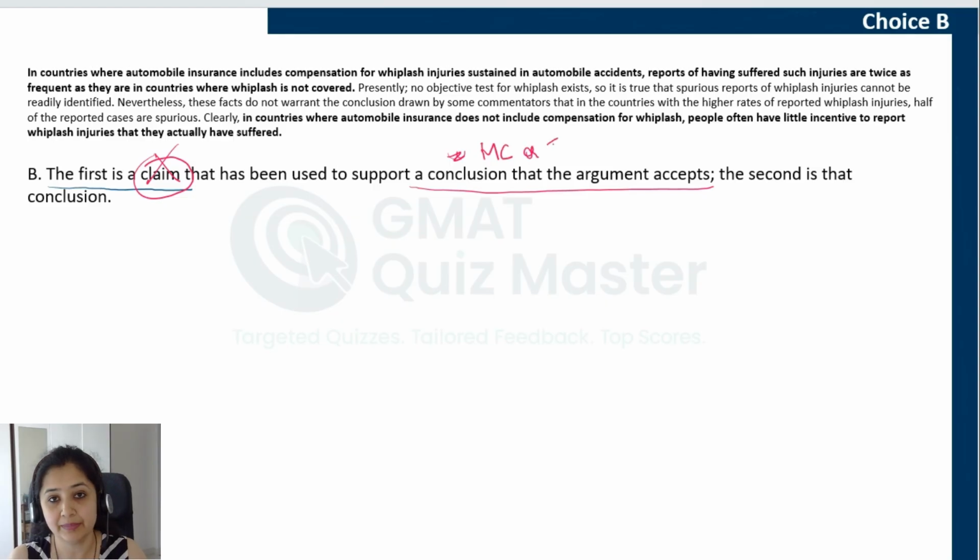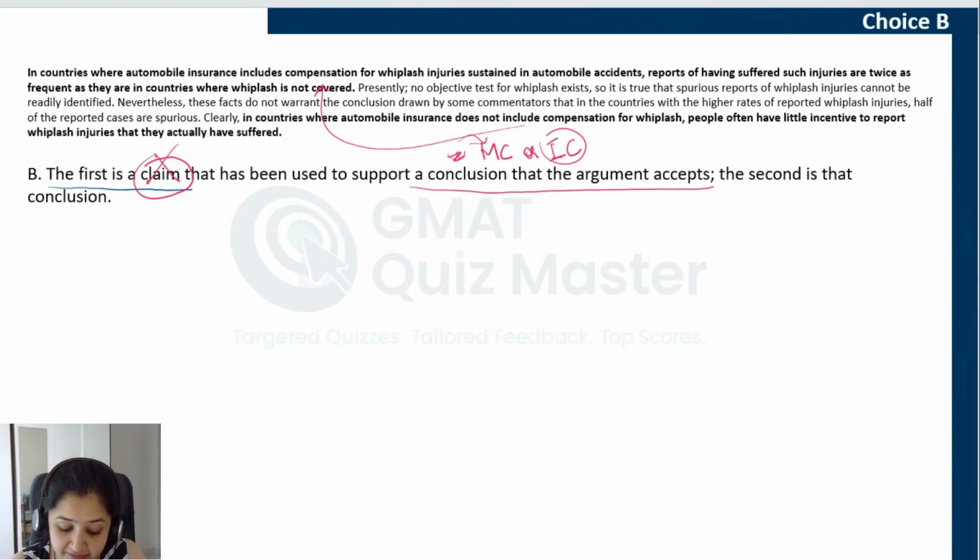And we know that BF1 neither supports nor opposes the main conclusion. Now, the intermediate conclusion is derived from it, but BF1 is not a reason for arriving at the intermediate conclusion. It does not directly support the intermediate conclusion. The intermediate conclusion is an explanation of the situation that has been presented in BF1. We cannot say that BF1 supports the intermediate conclusion.